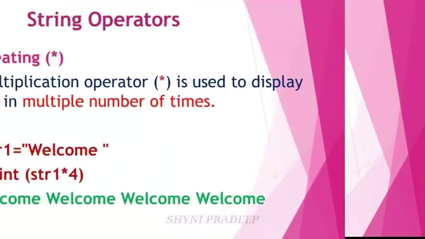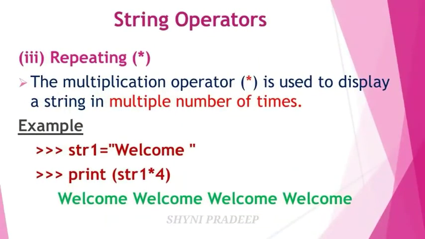So next see repeating. The multiplication operator star, or multiplication symbol, is used to display a string multiple number of times. Repeating means if you want to display a string multiple number of times, then you have to use this multiplication operator.